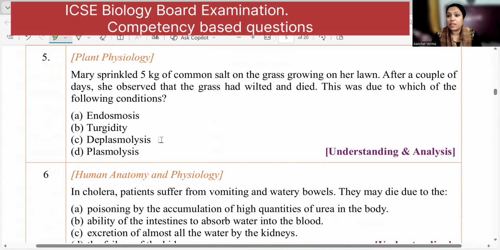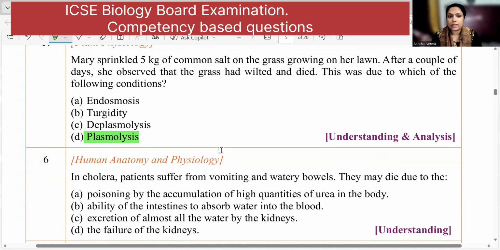Moving to the next. Mary sprinkled 5 kg of common salt on the grass of her lawn, making the condition hypertonic. After a couple of days, she observed that the grass had wilted and died. This is due to which of the following conditions? Grass has wilted and died because of hypertonic conditions. That means water from the grass has come out. So the plant has plasmolysis, because endosmosis will not happen. Exosmosis should happen. Exosmosis leads to plasmolysis. So plasmolysis is the right answer.